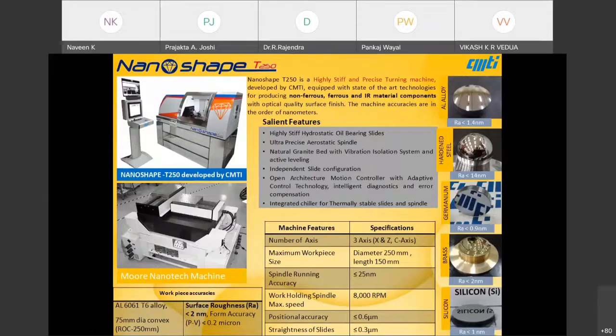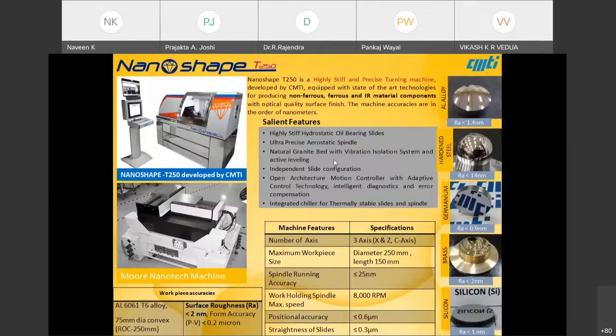And one more thing, from the tool aspect, the machine dynamics should be very good, with very good damping property. It all comes from this machine using high stiffness hydrostatic oil slides and an aerostatic spindle, so the damping comes from this.